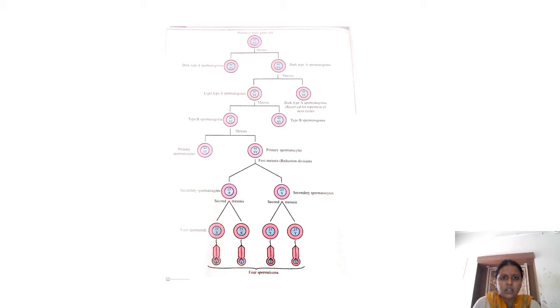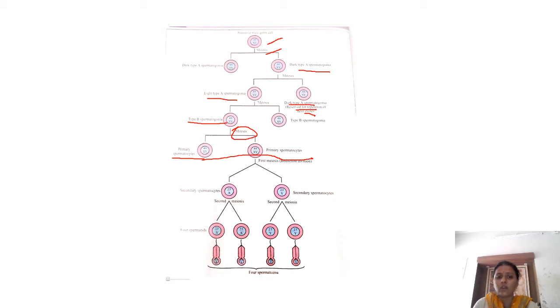So here you have the male germ cell which is diploid, which undergoes mitosis to produce dark type A spermatogonia, which further undergoes mitosis to produce light type A spermatogonia and dark type A spermatogonia. This dark type A spermatogonia will remain dormant for the next cycle. It is like a reserve. The light type A spermatogonia will further undergo mitosis to produce type B spermatogonia, which will further undergo mitosis only to produce the primary spermatocyte. So till primary spermatocyte you will be having only mitotic cycle of spermatogonia.